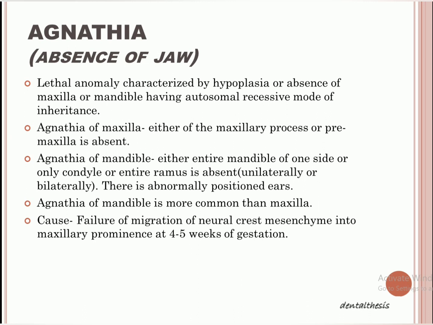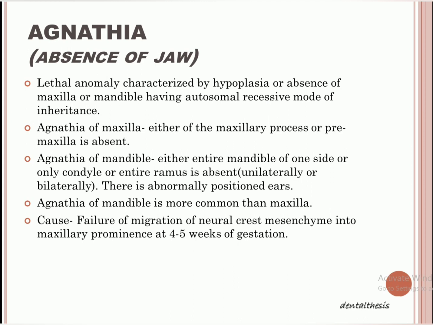Okay, then we can have agnathia of maxilla or agnathia of mandible. In agnathia of maxilla, either the maxillary process will be absent or the premaxilla, meaning the part of the maxilla containing the four incisor teeth, will be absent. Then we come to agnathia of the mandible. In this, either the entire mandible or just one side will be absent, or the condyle of the mandible, or the ramus of the mandible. Ramus is the part through which the condyle and the body of the mandible are attached, right? So they will be absent.